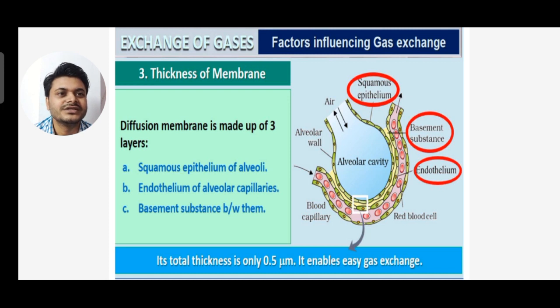You can see the three labelings given: squamous epithelium, basement substance, and the endothelium. You can see the red blood cells, the alveolar wall, the alveolar cavity, the air, and the blood capillaries.